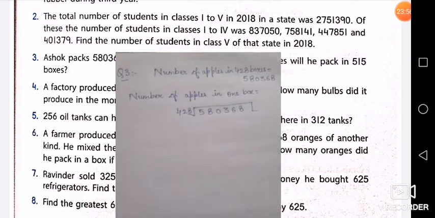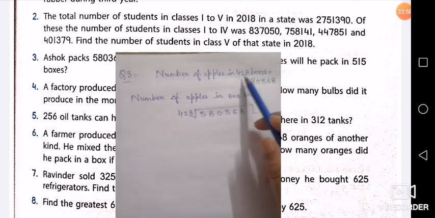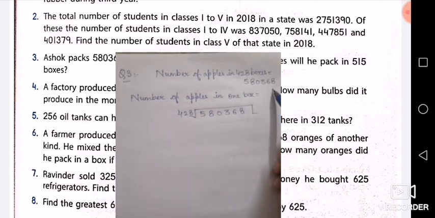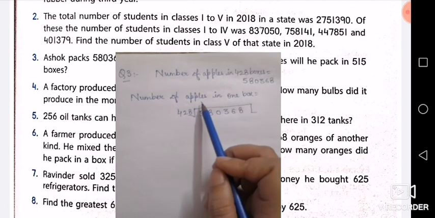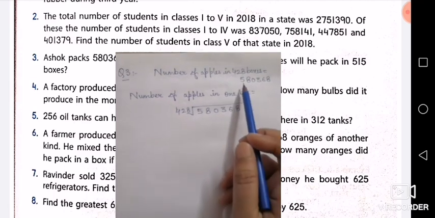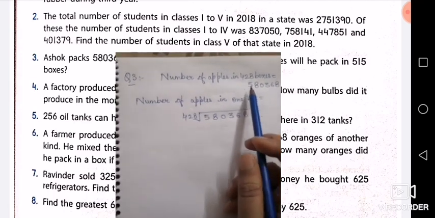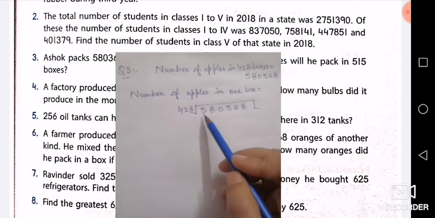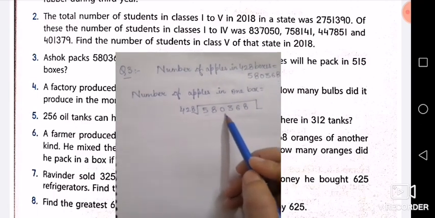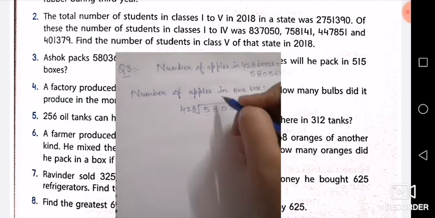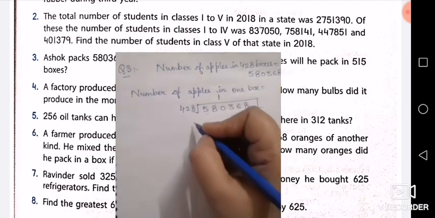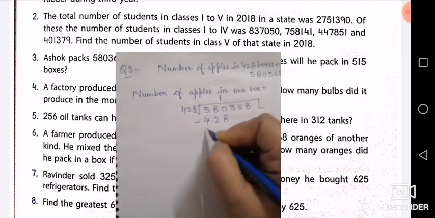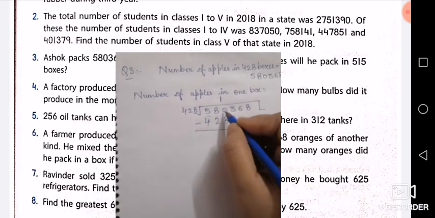So now, the number of apples in 428 boxes is given: 5,80,368. Now, the number of apples in one box, what will you do? Here the concept of many and one is there, so you are going to do division. Now 428, the first three places are 580, so it will go 1 time, that is 428. Now do the subtraction.